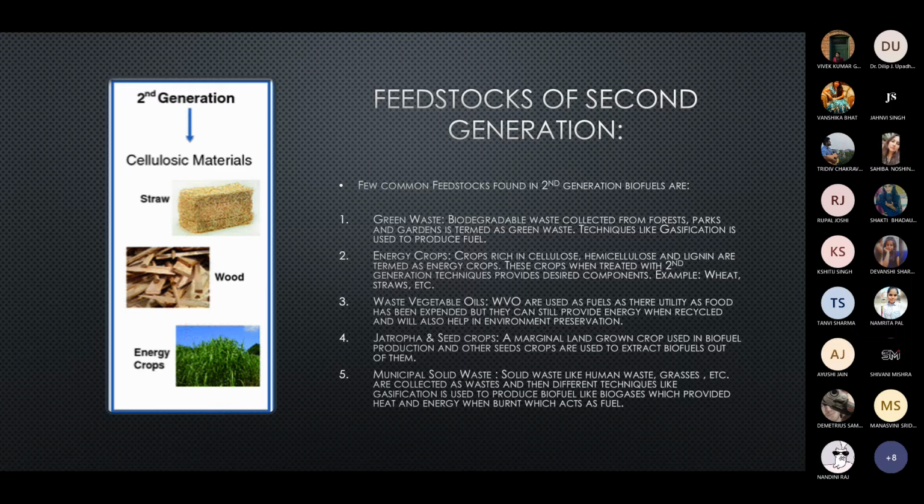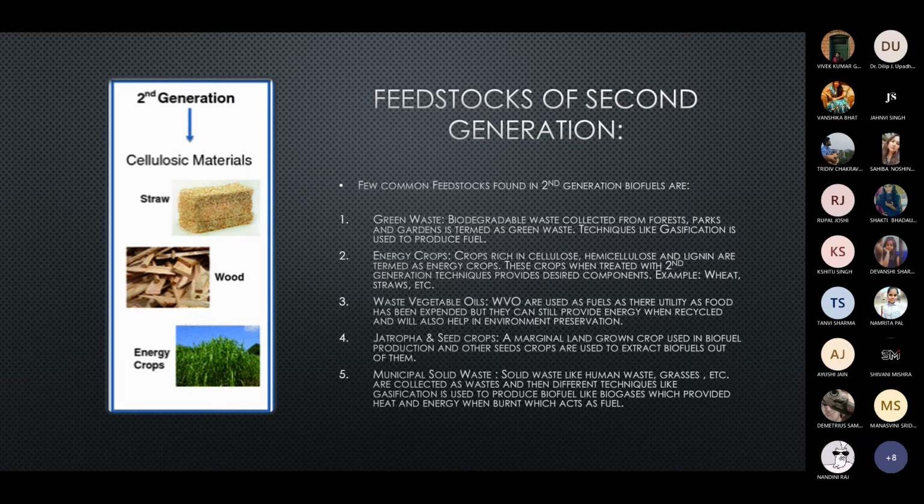Energy crops. Energy crops are the crops which are rich in cellulose, hemicellulose, and lignin, which in turn provide us energy. These crops, when treated with second generation techniques, we can extract different biofuels from them. Example, wheat and straw.